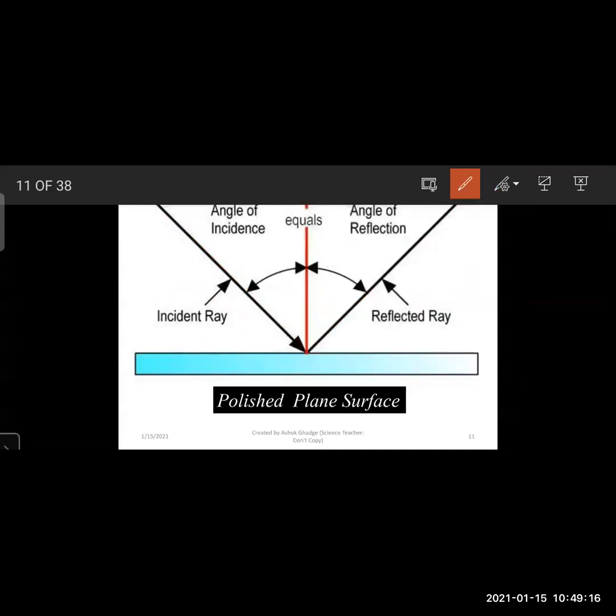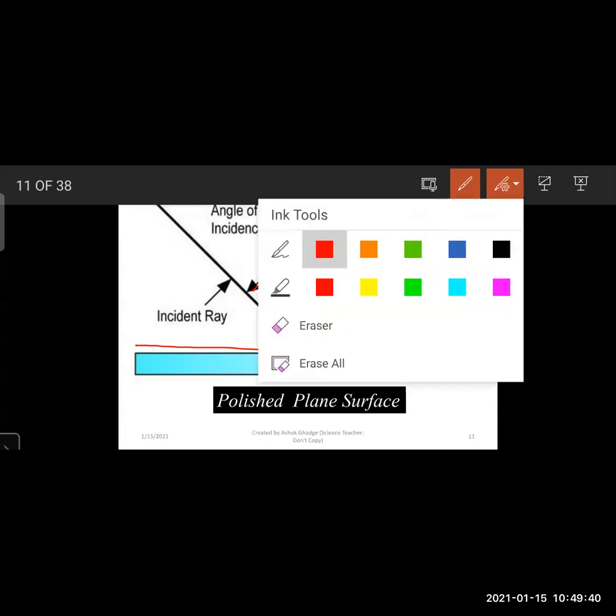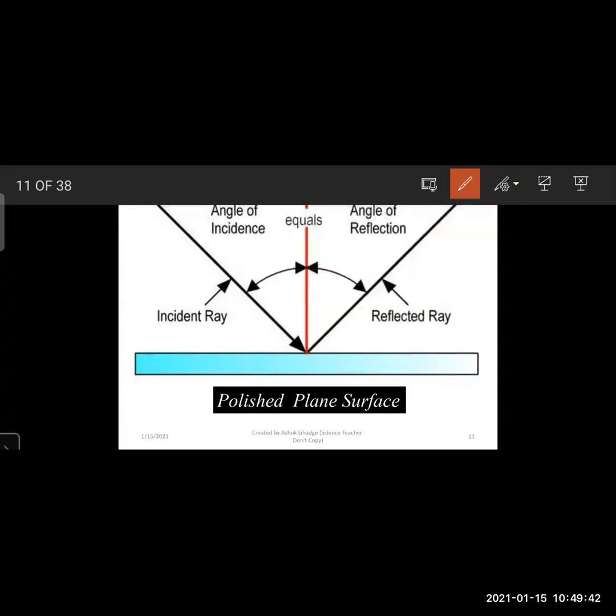Now the reflected ray, which is returning back from the reflecting surface at the point of incidence, makes an angle with the normal, and that angle is called the angle of reflection, that is R. Angle of incidence is angle I, and in regular reflection angle I is equal to angle R. That you already know.